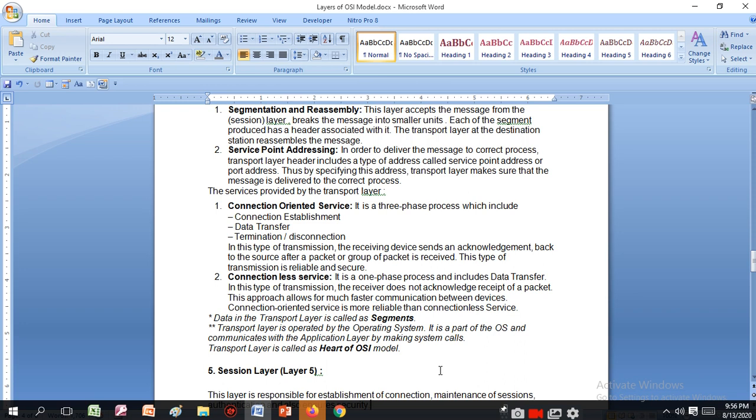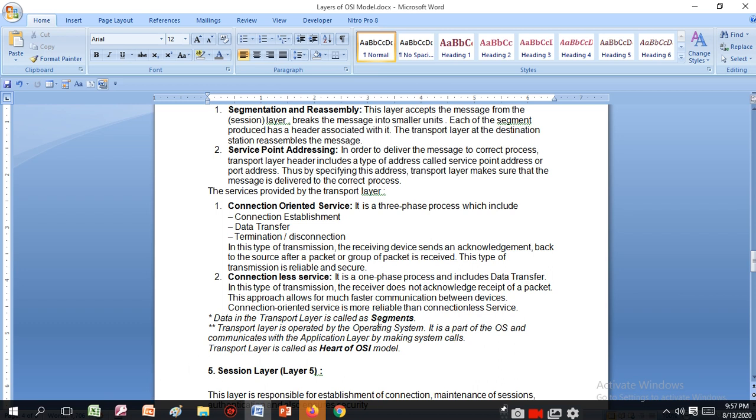Why is it more reliable? Because when you connect the systems, you are sure that you are transferring the data properly. In connectionless service, it is a one-phase process that includes only data transfer, and the receiver does not acknowledge the packet. In connection-oriented service the receiver acknowledges. This approach allows for much faster communication between devices.